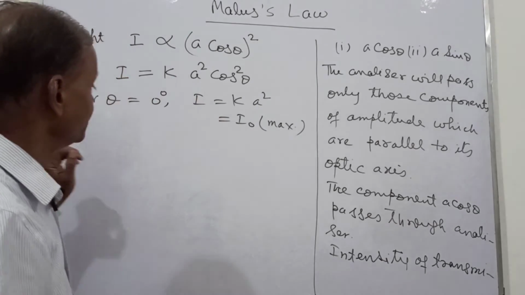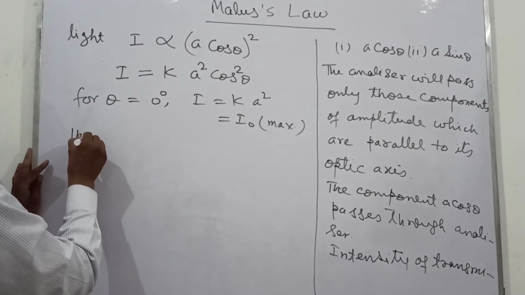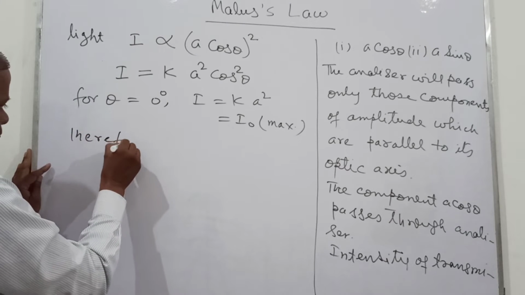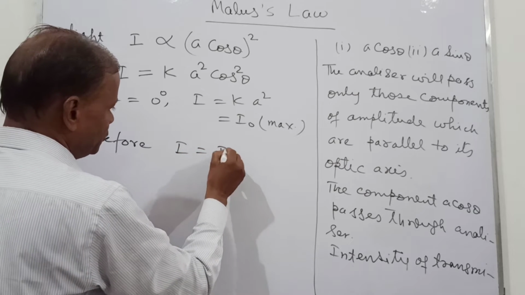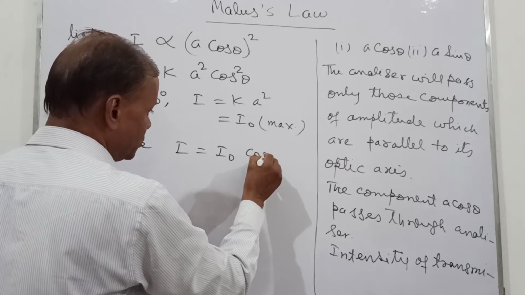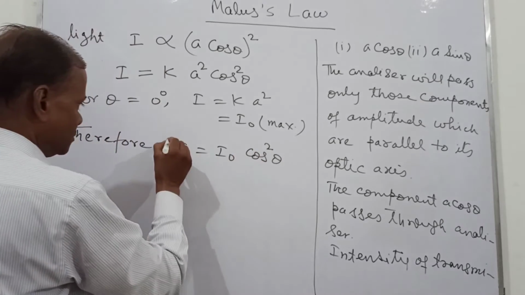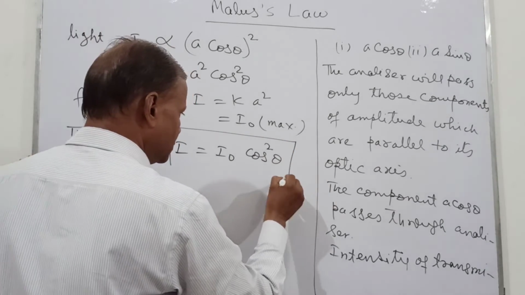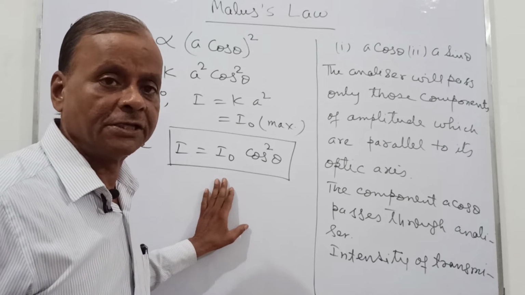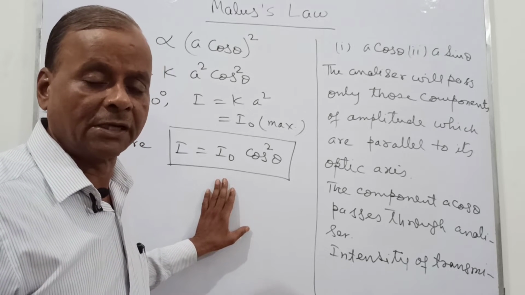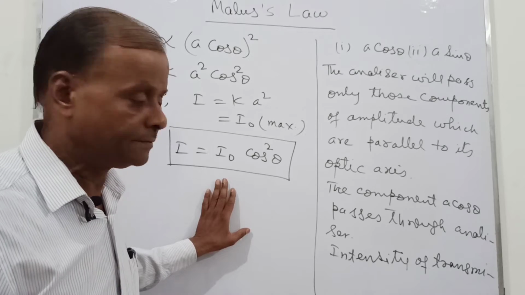So this formula becomes, therefore, I is equal to I naught cos square theta. This is the formula of the intensity of the light transmitted by the analyzer.